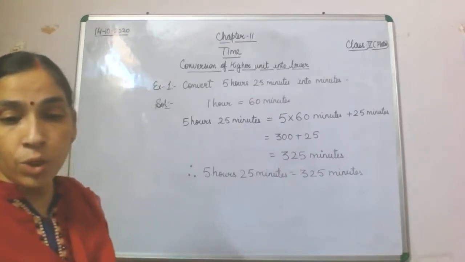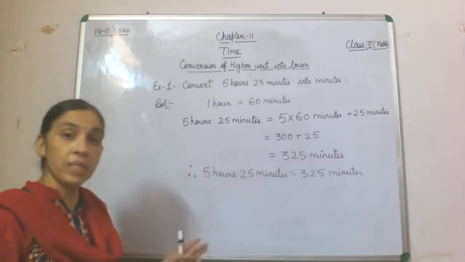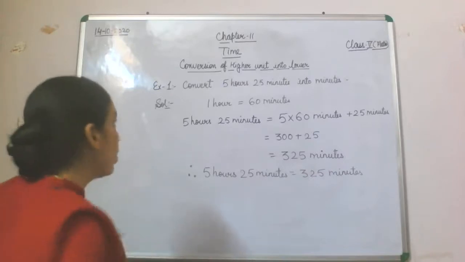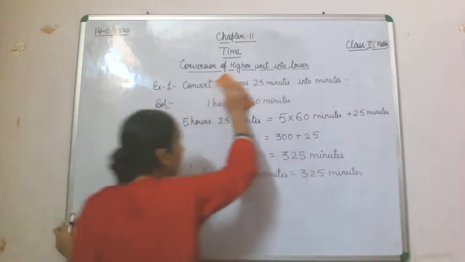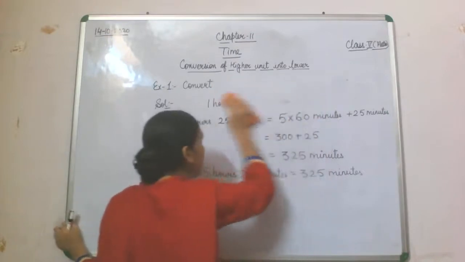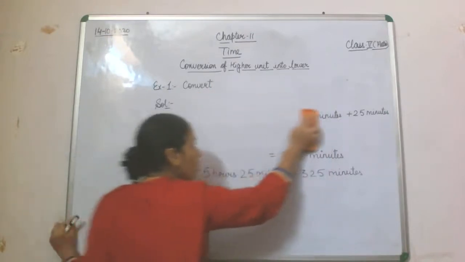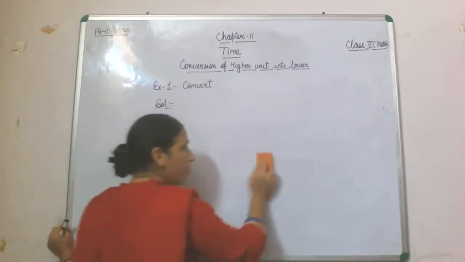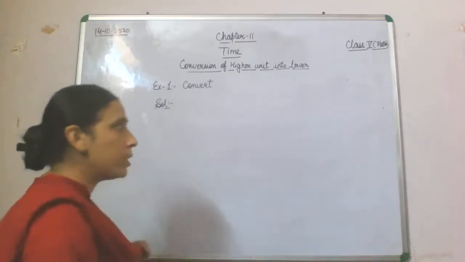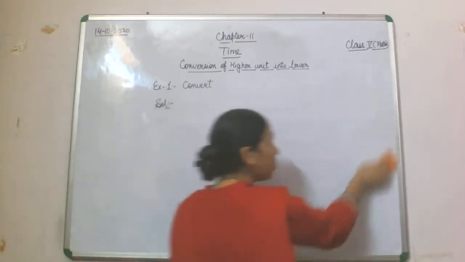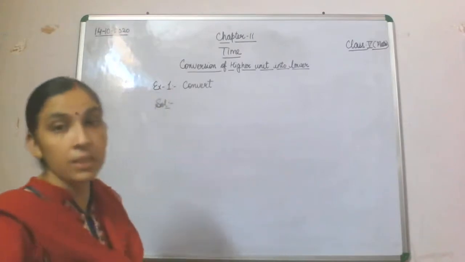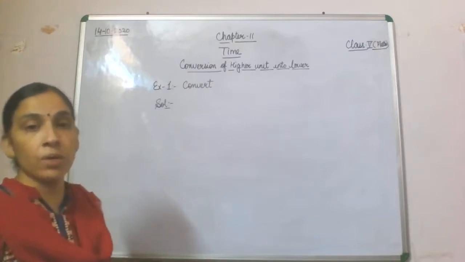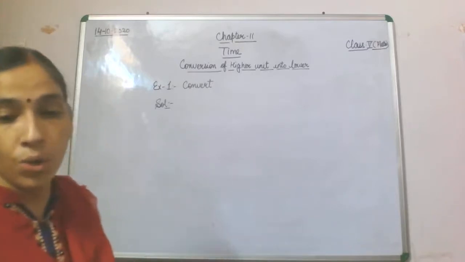Now children, we'll do the next question. As I told you, if you have been given minutes and seconds, then you are going to find a relation between minutes and seconds. So B part is of that kind only. Example 1, B part. So let's see how you will do it. Today we will go with this one concept only, how to convert a higher unit into a lower unit, and from exercise 11.1 we are going to take questions related to this only.